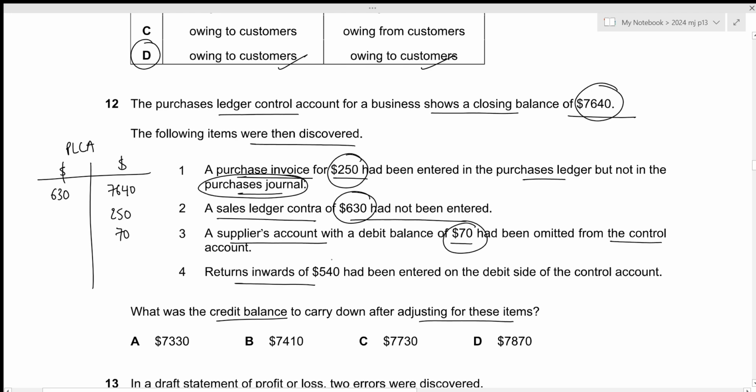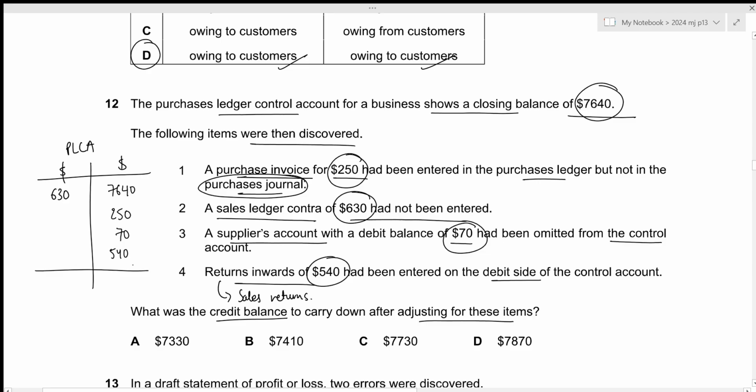Then the returns inwards of 540 had been entered on the debit side of the control account. Return inwards is sales returns, right? And we're talking about the purchases ledger control account. But as an error, we recorded these sales returns on the debit side. So now we need to remove it. In order to remove it, we just need to record it on the opposite side.